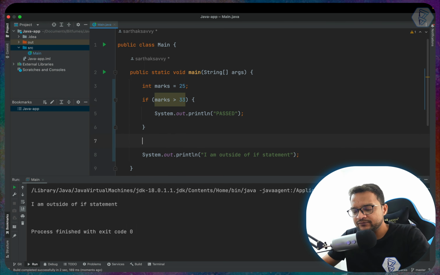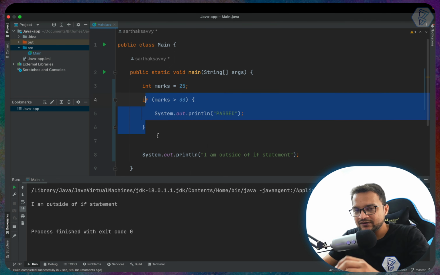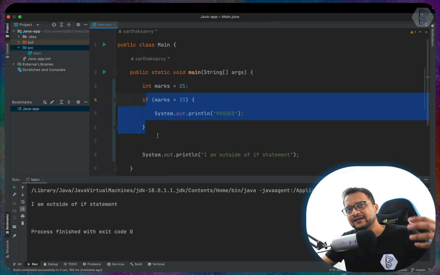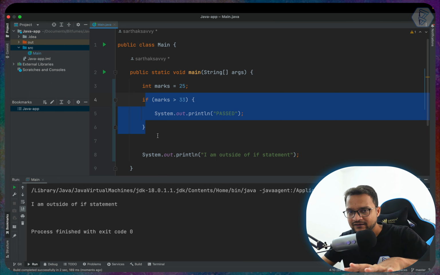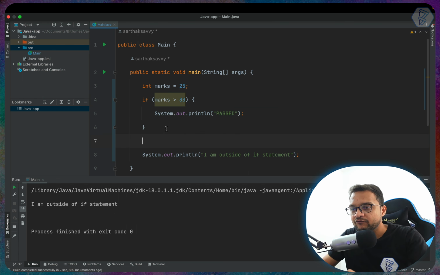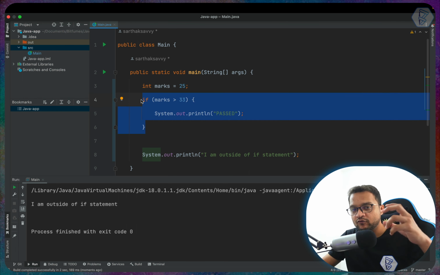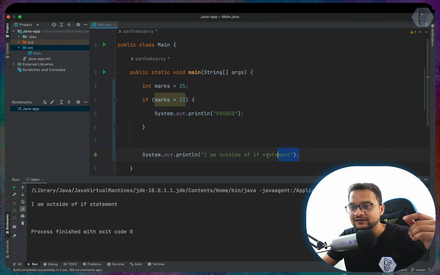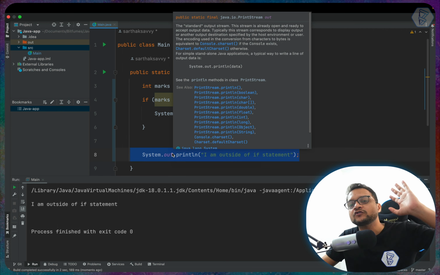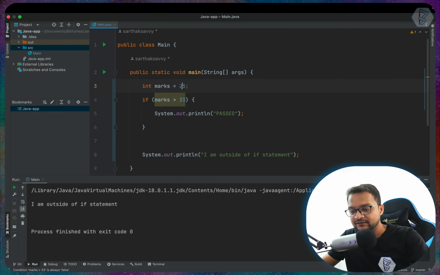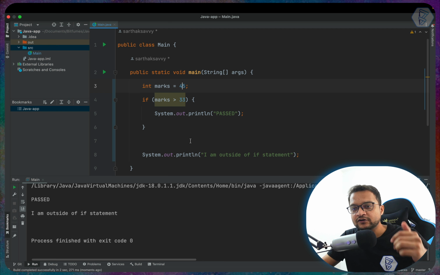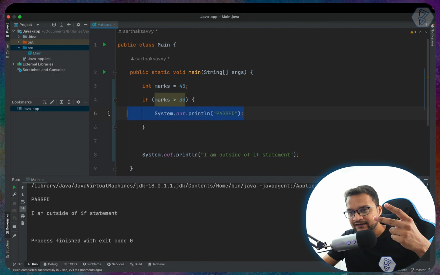Now apart from this, you can see that if this condition is false, then we don't have any fallback condition. Like what if something is not there, then what do I have to do? Because whether this if block works or not, whether Java will go inside if statement or not, this line number 8 is always going to print. So if I say marks 45, then it will print two times. One is for this line number 5 because it's becoming true, and other is this one.